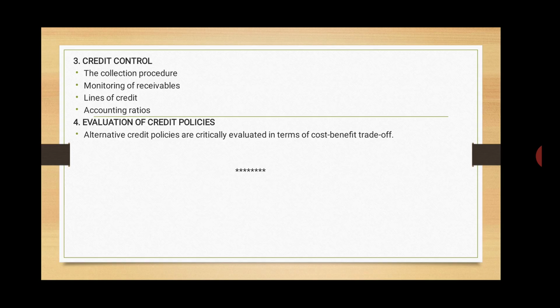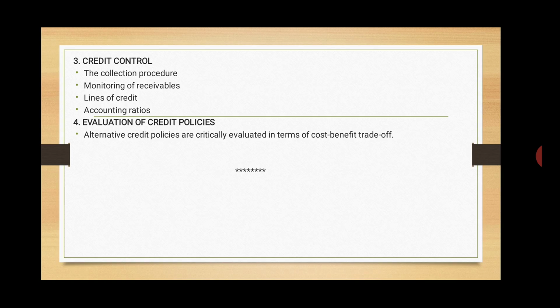Third is the lines of credit. Another control measure for receivables management is the line of credit, which means the maximum amount a particular customer may have as due to the firm at any time. Different lines of credit may be allowed to different customers. As long as the customer's unpaid balance remains within the maximum limit, the account may be routinely handled. So the lines of credit must be reviewed periodically for all the customers.